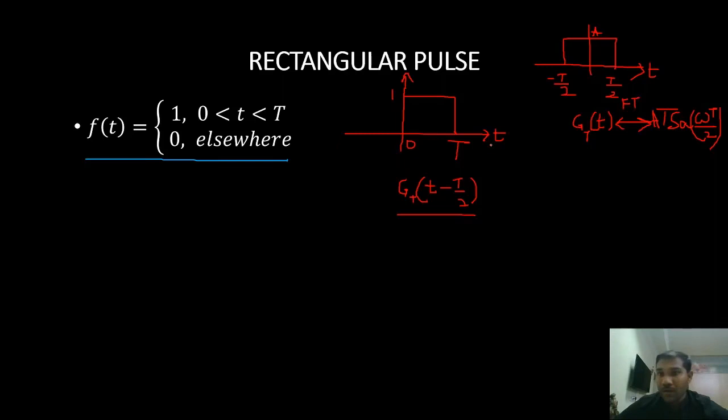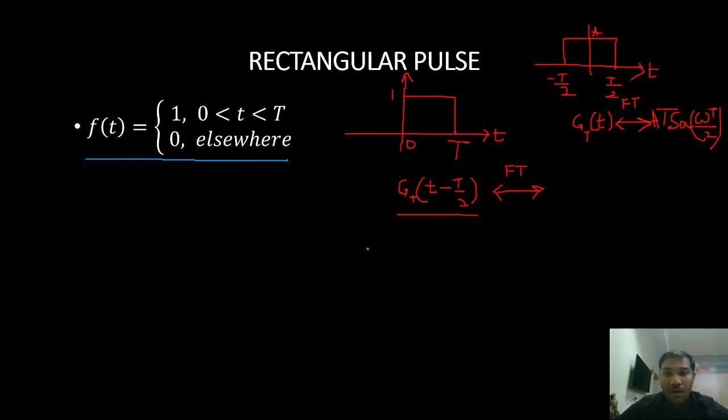Now what is A here? A is 1, right? Okay, let us first find the Fourier transform for the shifted pulse. So there is a time shifting thing. This is a time shifted version. So what happens for a time shifted version?